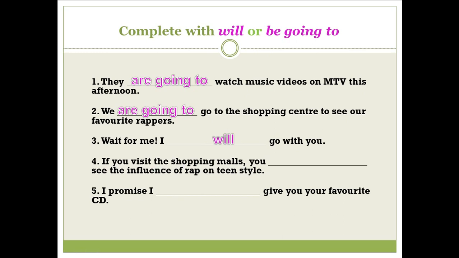You are predicting that you will see something, or do something, in the future, but you don't have any evidence. So if we don't have any evidence of what will happen, we use will. Excellent. If you visit the shopping malls, you will see the influence of rap on teen style.